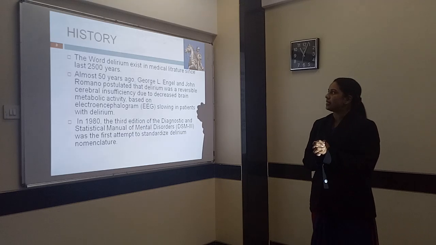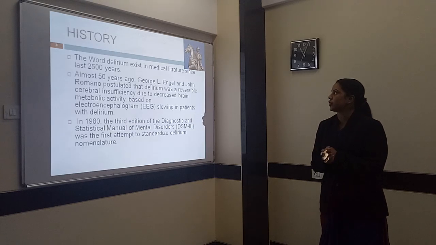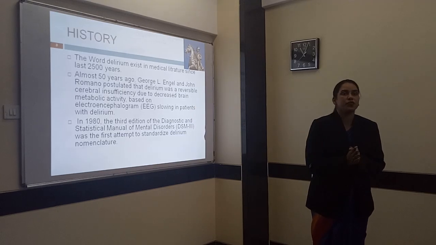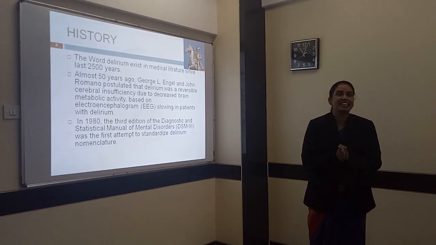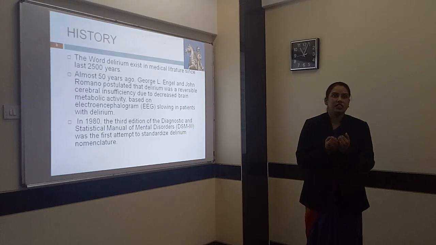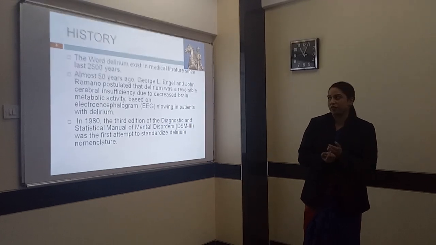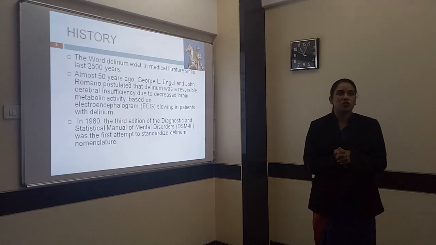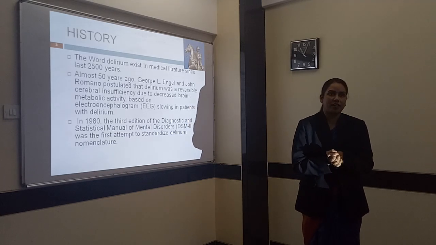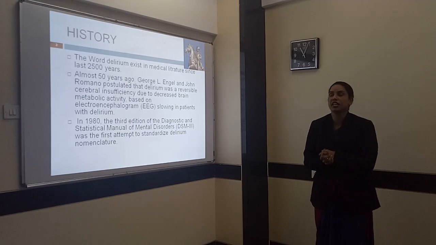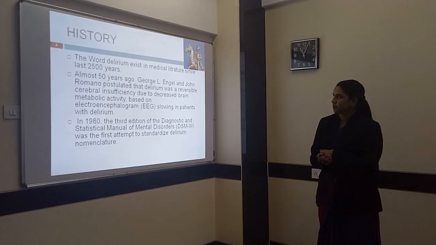The word delirium has existed in medical literature for the last 2015 years, and almost 15 years ago George E. Engel and John Romano postulated that delirium was irreversible cerebral insufficiency. In 1980 the third edition of the Diagnostic and Statistical Manual of Mental Disorders, DSM-3, was the first attempt to standardize delirium nomenclature.